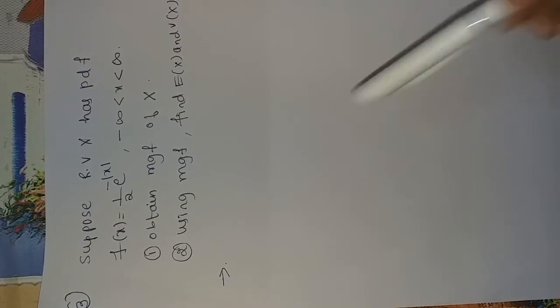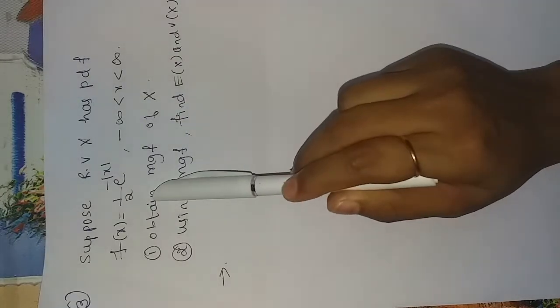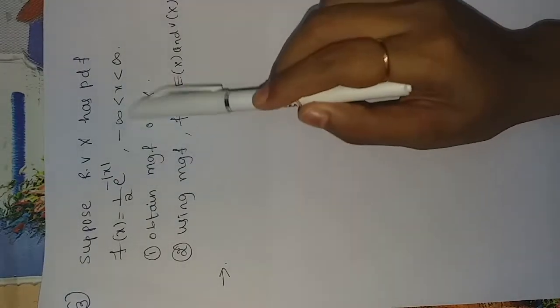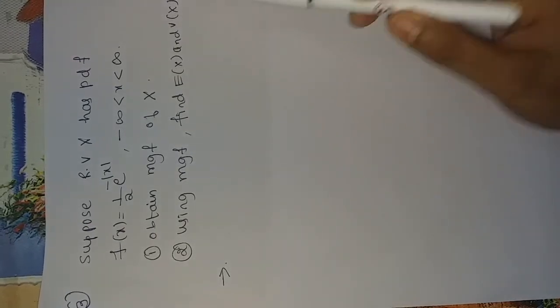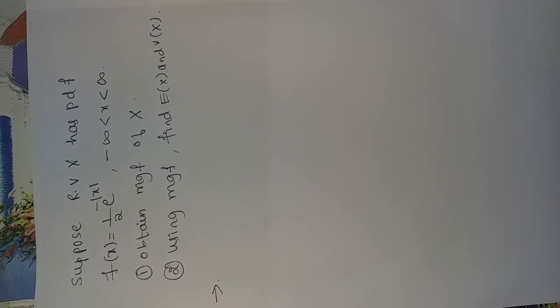Suppose random variable x has a PDF, f of x equal to half into e power minus mod x, for minus infinity to infinity. Obtain MGF of x and also find expectation of x and variance of x using MGF.